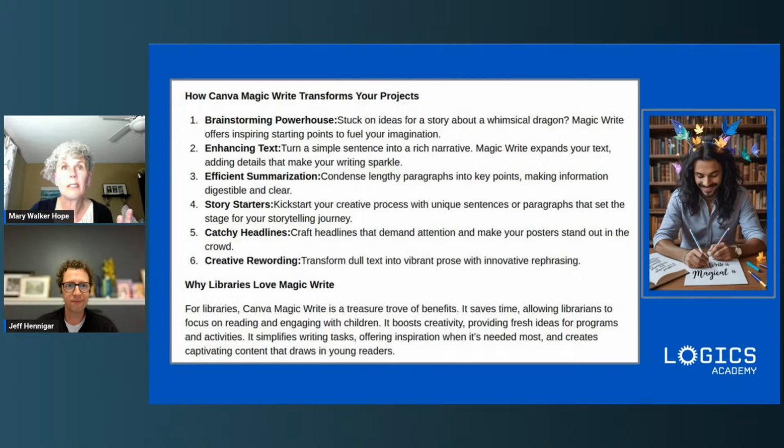So you're stuck on an idea about a story, right? Magic Write can give you some starting points. It can give you those story starters. It can enhance your text. If you don't have a whole bunch of adjectives in there, it really makes it into a rich narrative, which is what I really, really like as well. It really is great at summarizing too, and giving you those story starters.